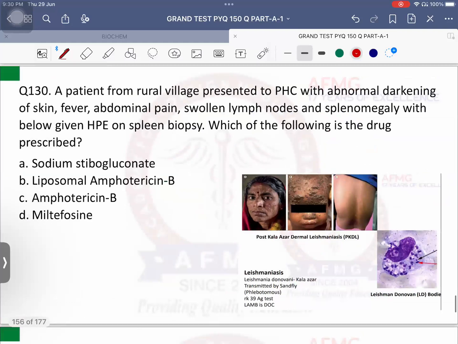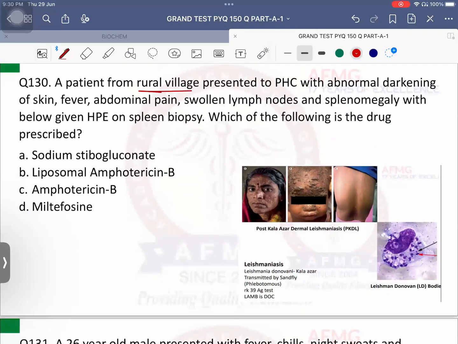Question number 130. A patient from a rural village presented to the PHC with abnormal darkening of skin, that is pigmentation of skin, along with fever. So pigmentation of skin is kala. Fever is jwar or azar. So it is a case of kala azar. Along with that, abdominal pain, swollen lymph node, that is lymphadenopathy, and massive splenomegaly. All three are there, right? Gaucher's disease, CML and kala azar. In all three, it is massive.